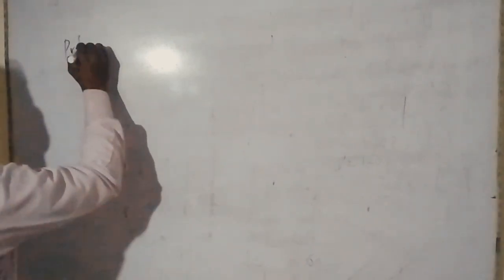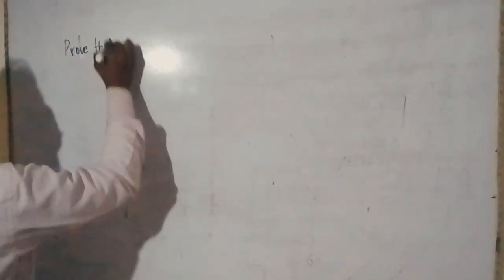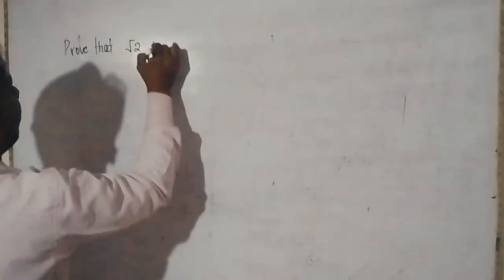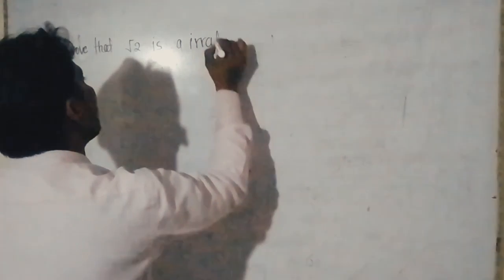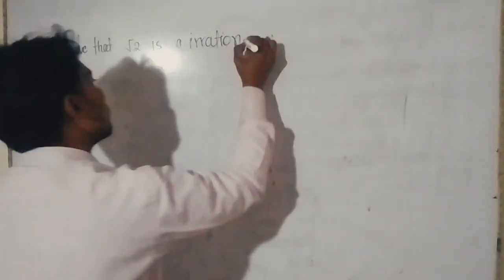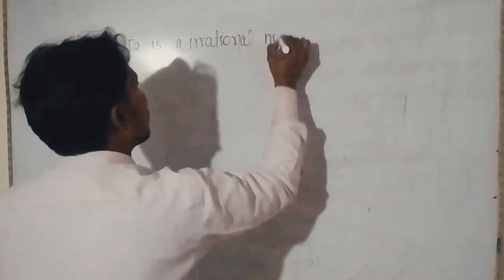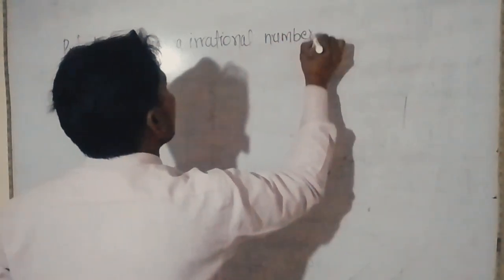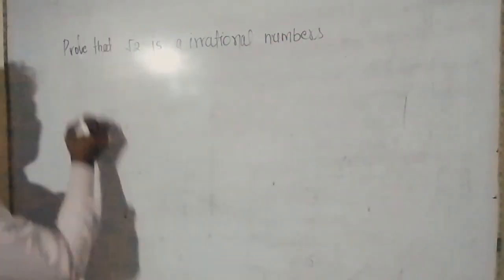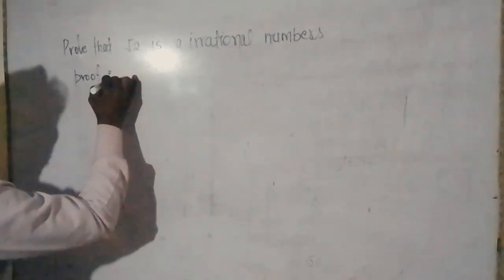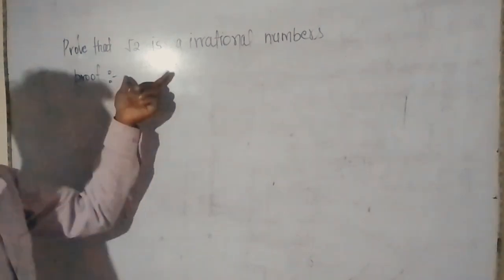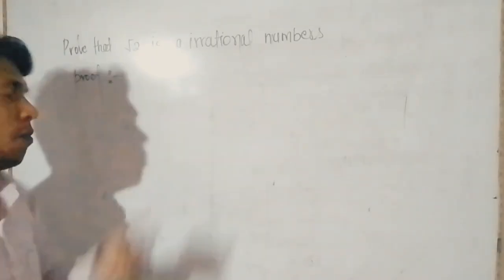Prove that root 2 is an irrational number. Right? So the proof: first we assume